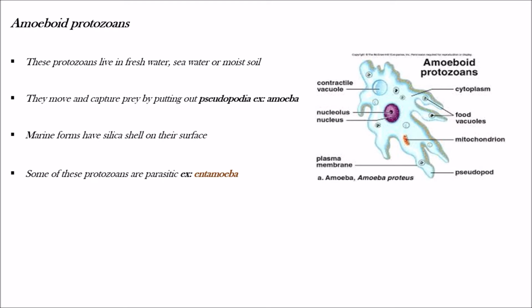As for their characters, they live in freshwater, seawater, or moist soil, and they move and capture prey by putting out pseudopodia. Marine forms have a silica shell on their surface, and some are parasitic. This is about amoeboid protozoans.